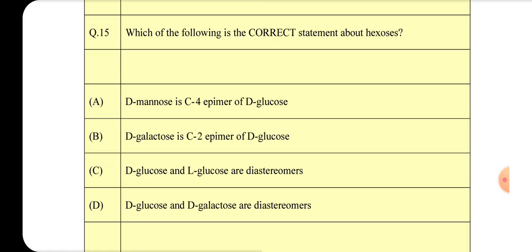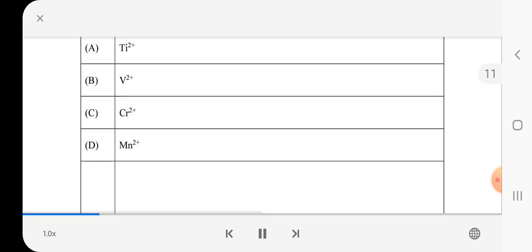A. D-mannose is the C4 epimer of D-glucose. B. D-galactose is the C2 epimer of D-glucose. C. D-glucose and L-glucose are diastereomers. D. D-glucose and D-galactose are diastereomers.